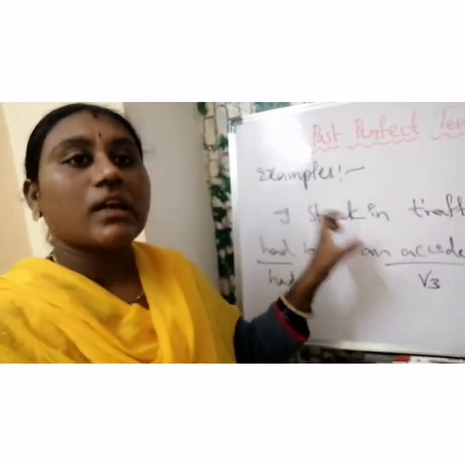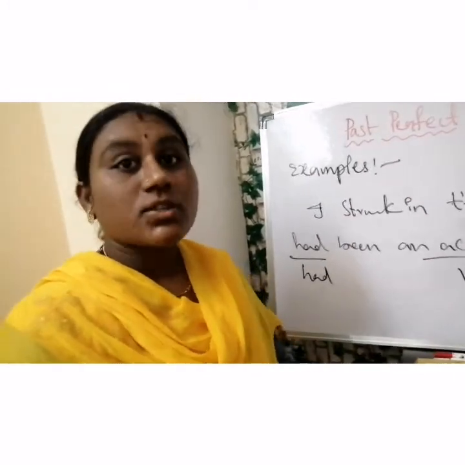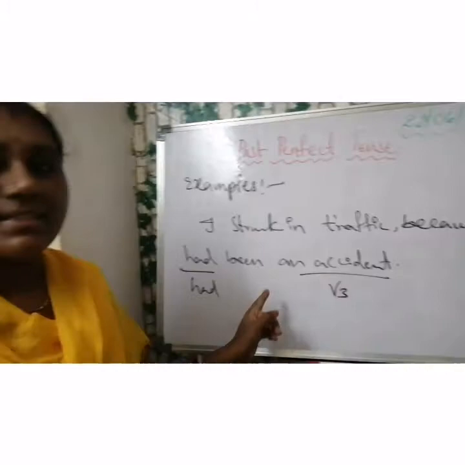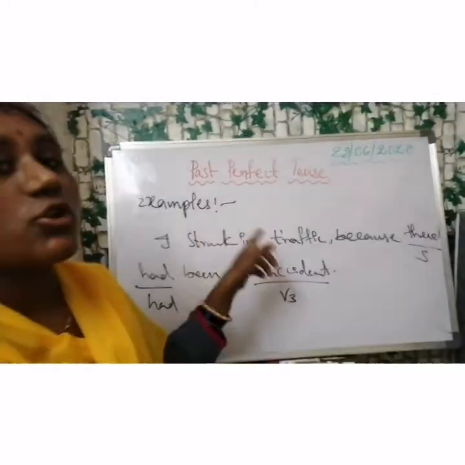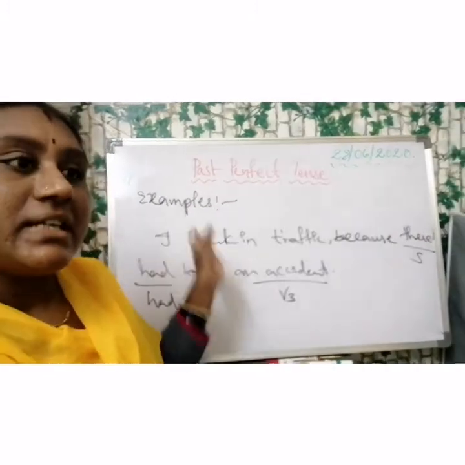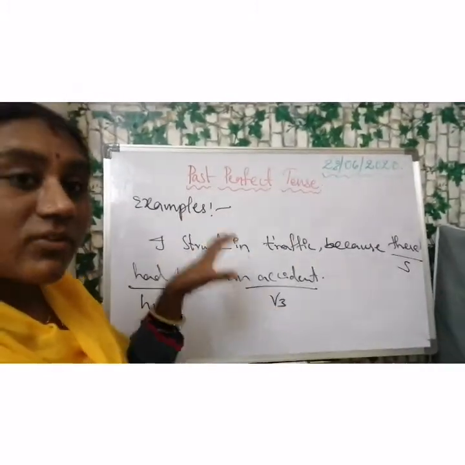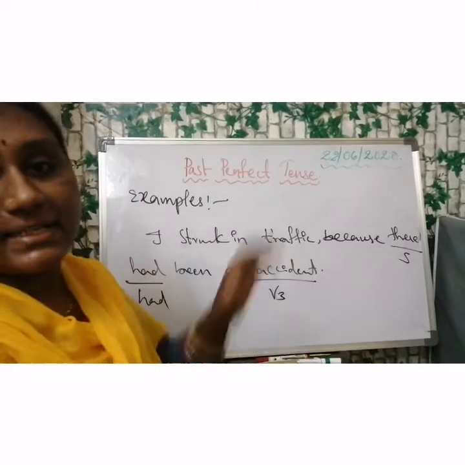So it shows cause and effect. The cause is the accident, and the effect of this accident is that I was stuck in traffic. So these kinds of sentences can also be referred to under the past perfect tense.